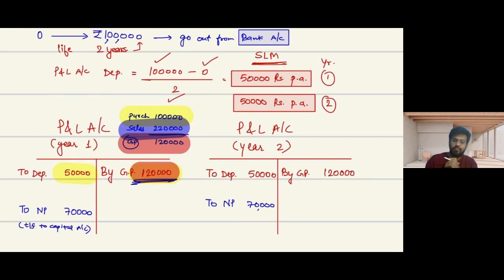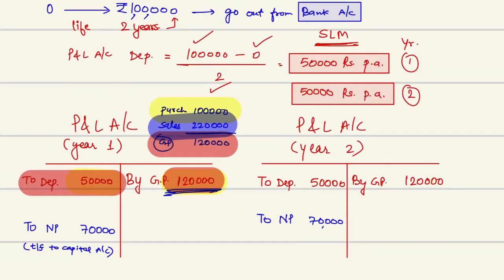But do you think for depreciation, whether I need to pay any cash? Answer is no. I'm not paying any cash, but I'm charging it to my profit and loss account. Now everybody see it very carefully. What is going to happen?